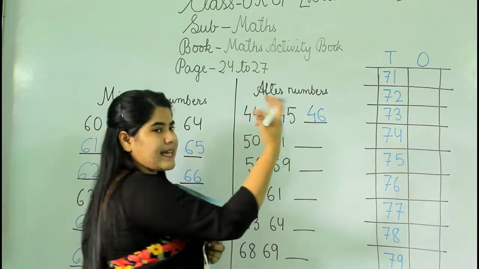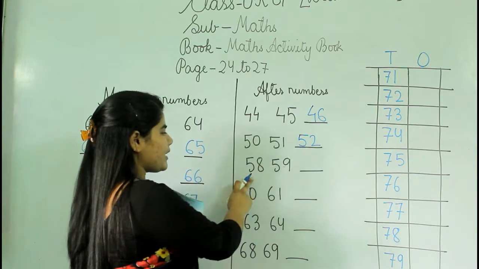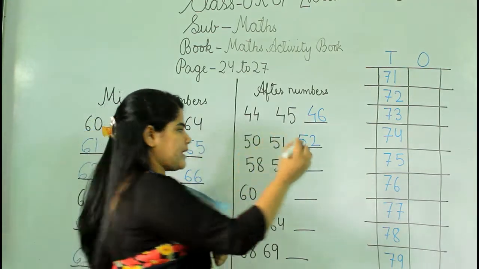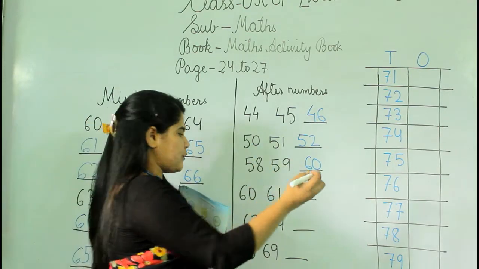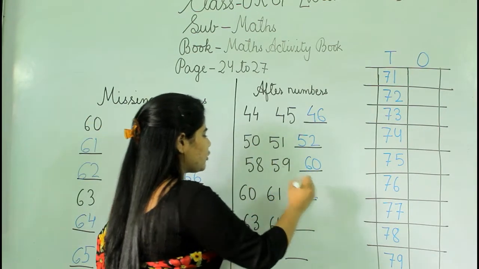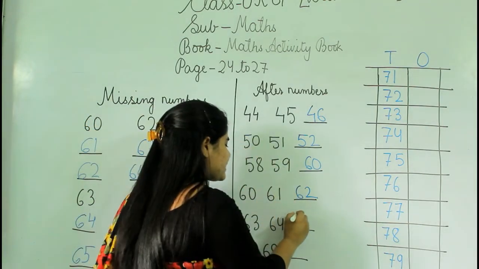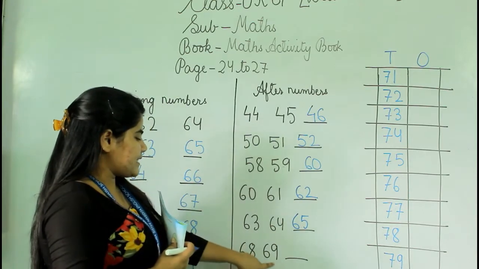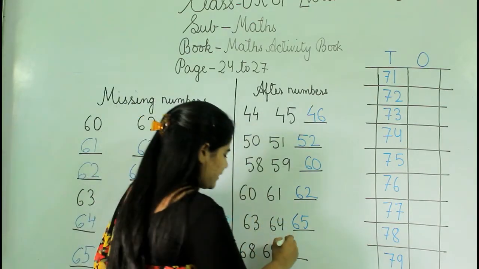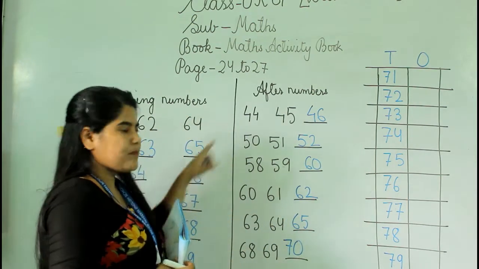50, 51, the next number is 52. 58, 59, the next number is 60. 60, 61, the next will be 62. 63, 64, the next number will be 65. Okay, then the last 68, 69, then 70. Okay, 70. So this was page 24.